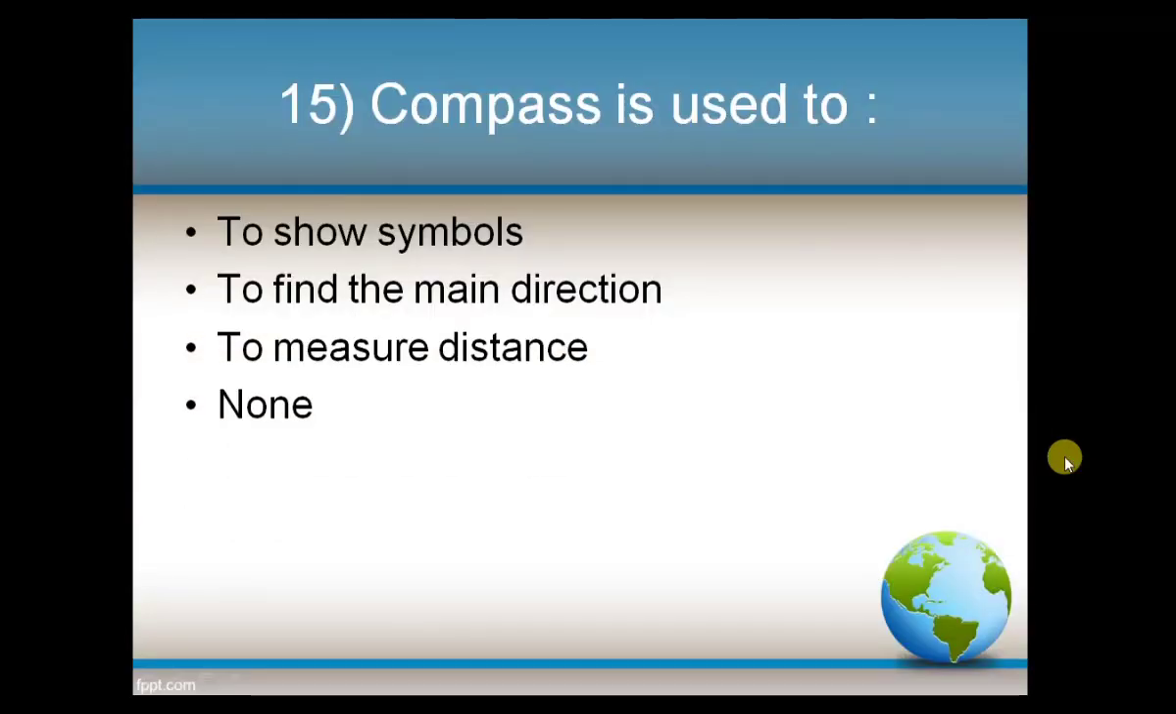Next, a compass is used, options: to show symbols, to find the main direction, to measure distance, none. And the answer is to find the main direction.